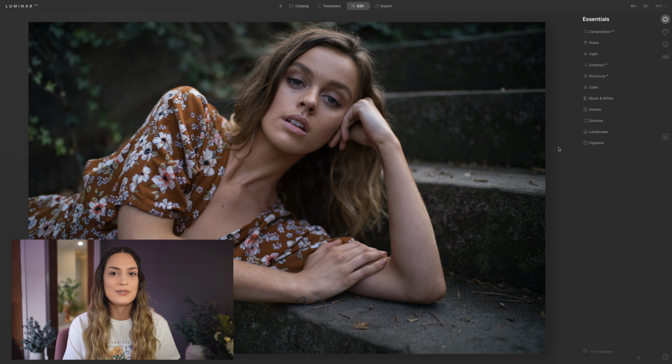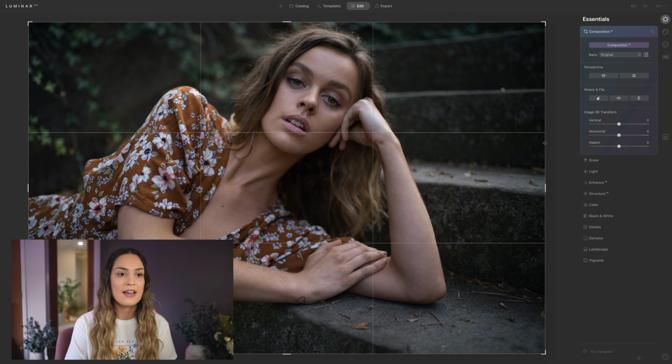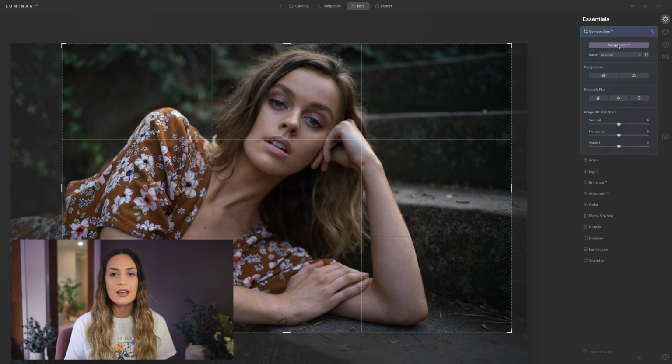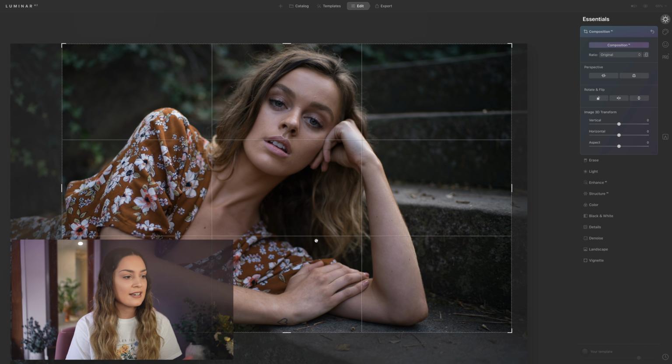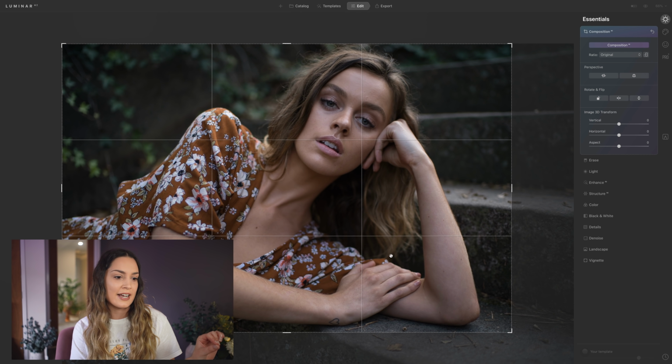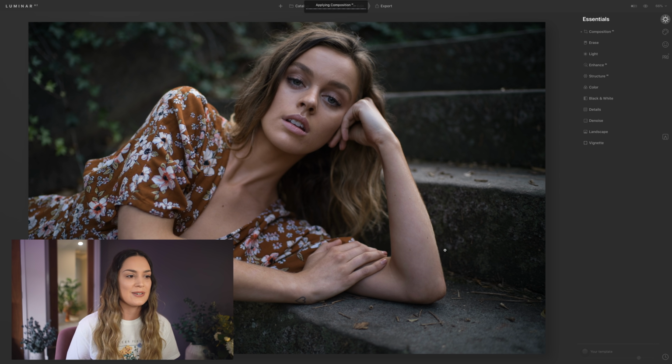The first thing that I like to do when I'm editing a photo is my cropping. So here we have Composition AI, where you can manually crop your image if you like. But here we can use the Composition AI button, where Luminar AI will automatically analyze your photo and pick a composition that it thinks is best for your image. So here it's done a really cool job in cropping my photo. I love that it's made the portrait a lot tighter, so you've got more emphasis on our subject's face. I do like seeing a little bit of the outfit, so I'm just going to drag it here to the left and press OK to apply the crop.